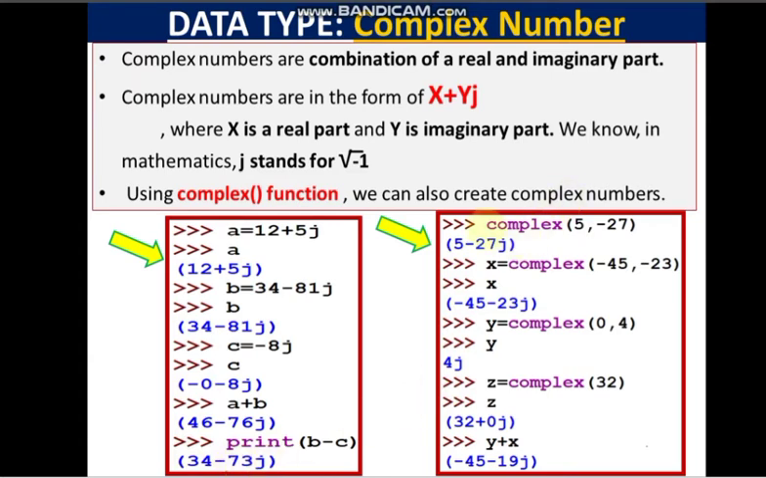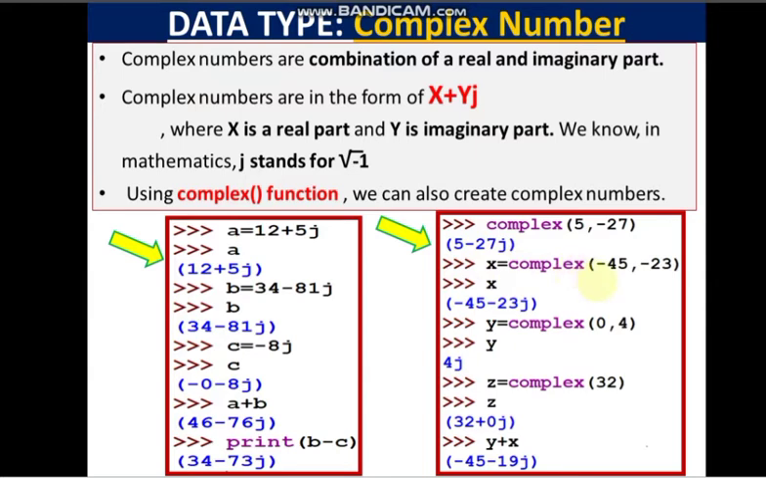Similarly, a function complex is there through which we can create complex numbers. You have to mention the value of X, that is the real part, comma, and the imaginary part Y after the comma, inside the parenthesis. So that will be converted to a complex number 5 and minus 27J.